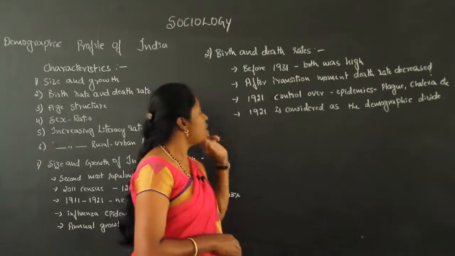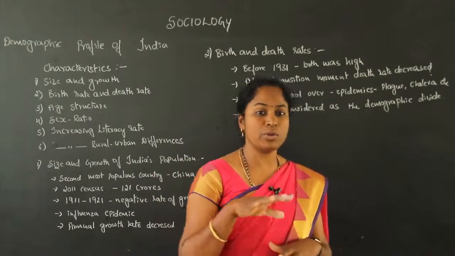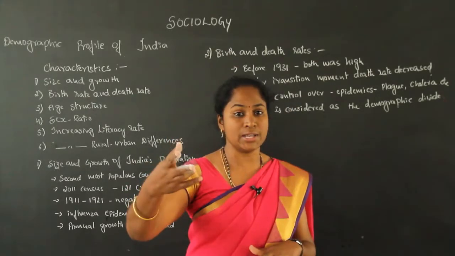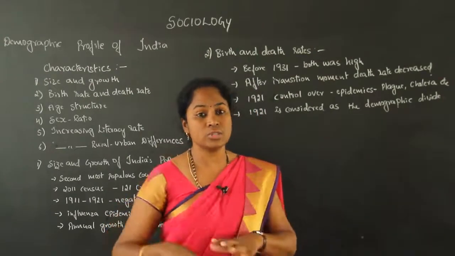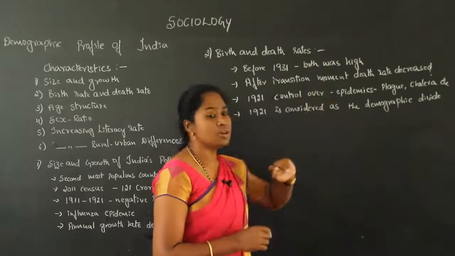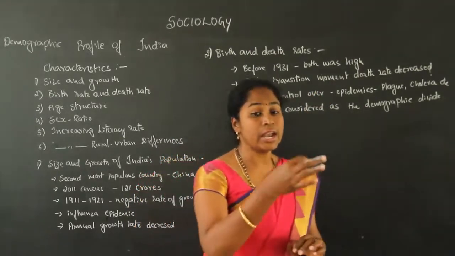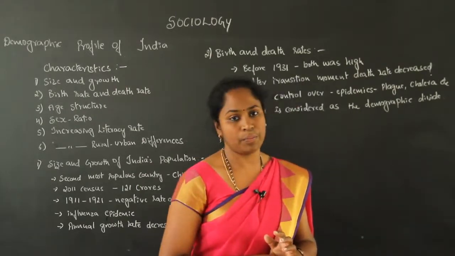So in this, after the transition movement, from 1911 to 1921 the death rate increased. So 1921 is called the change in the Indian society, the transition movement in the society. That is, the death rate decreased in the society and the birth rate started increasing.